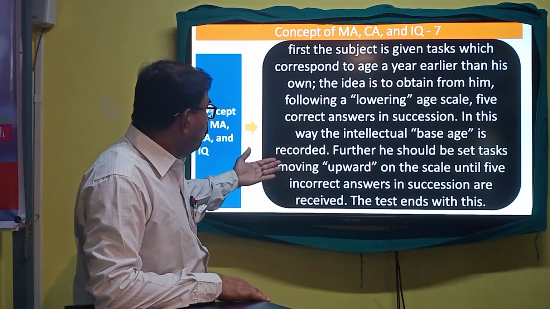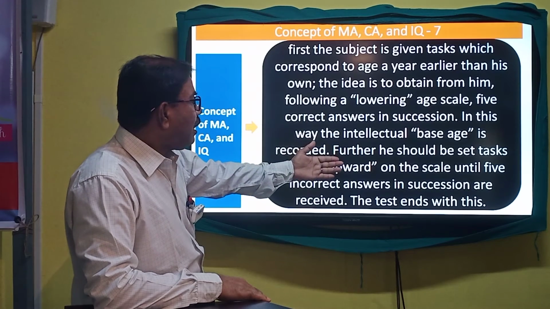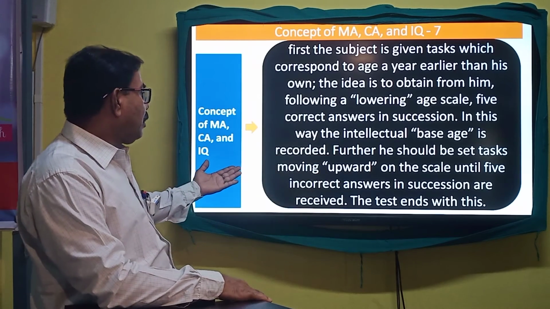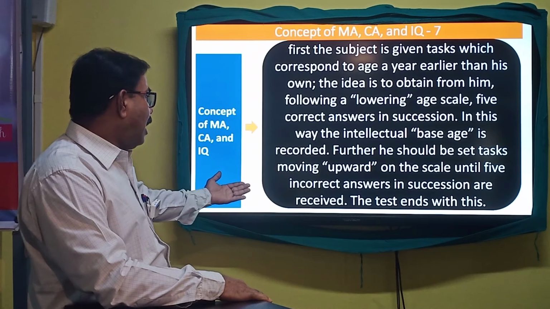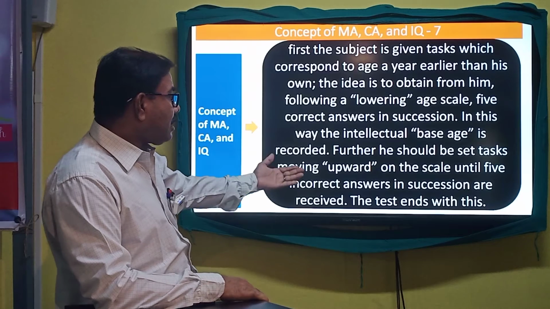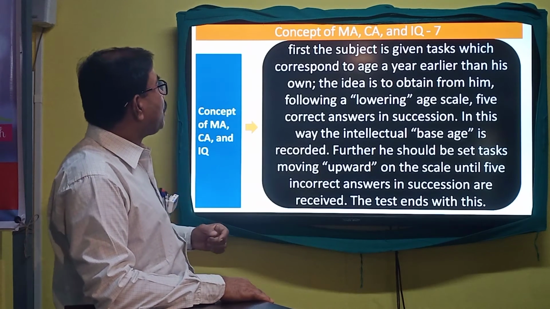Set tasks moving upward on the scale until 5 incorrect answers in succession are received. The test ends with this. What is to be done?